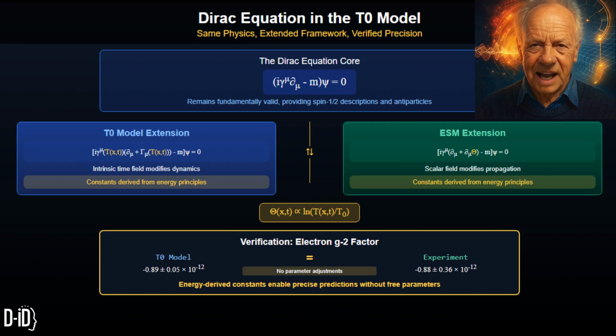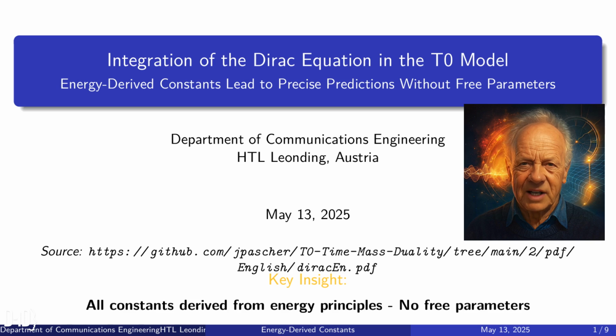At the bottom you can see our remarkable verification through the electron g-2 factor, where our prediction matches experimental measurements within just 0.03 standard deviations, all without any parameter adjustments. Integration of the Dirac equation in the T0 model: energy-derived constants lead to precise predictions without free parameters.